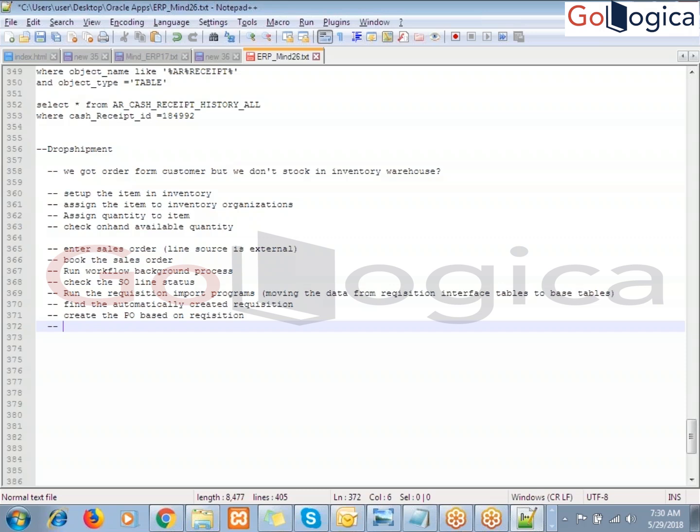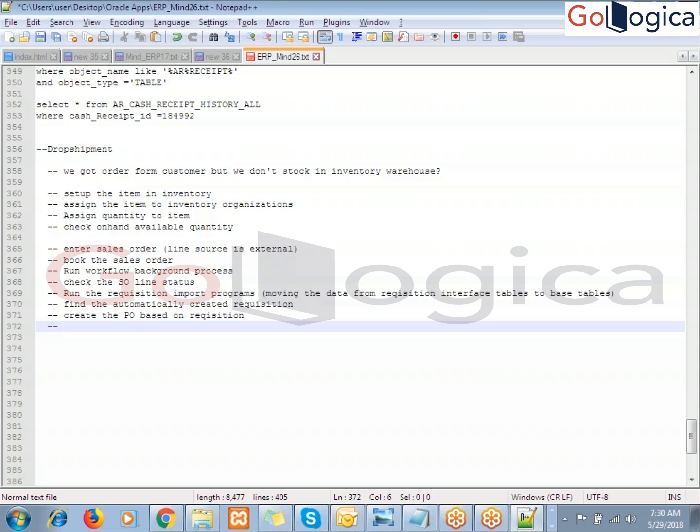Is my question valid? We are not receiving any material into our inventory. How did you create the receipt? Against the SO. Correct, against the SO, that is fine. But we are not receiving, right?